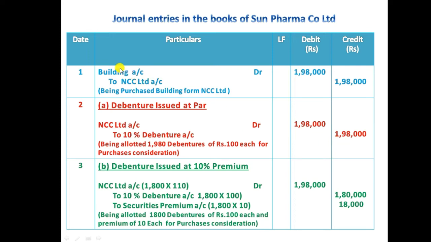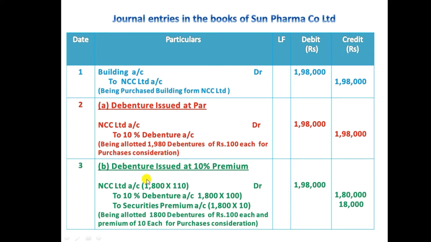NCC Limited gave the building and now NCC Limited received debentures. The debenture is a liability for the business in future, that's why the debenture is credited. According to the American approach, when a liability increases we need to credit it. So we debited NCC Limited and we credited debenture 1,98,000, and we should write the narration: being allotted 1,980 debentures of rupees 100 each for purchase consideration.